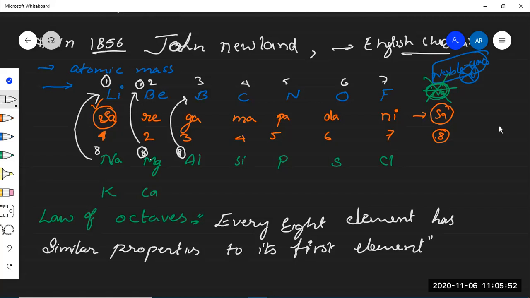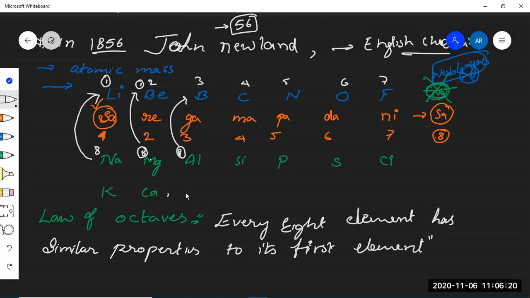Okay, but the thing is, during Newland's period in 1856, there were totally 56 elements known during that time, in order of increasing atomic masses. But he failed to explain the arrangement of all 56 elements in his periodic table.